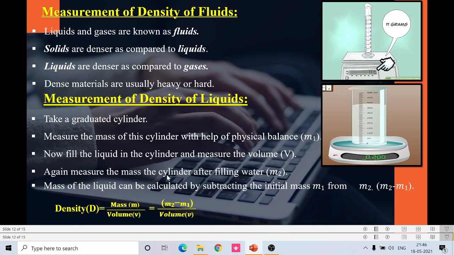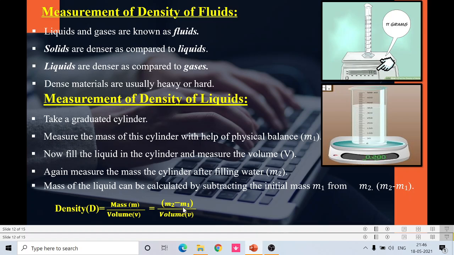So again measure the mass of the cylinder after filling the water, that is M2. So from that the mass of the liquid can be calculated by subtracting the initial mass M1 from M2, that is M2 minus M1. Okay, so straight away we can calculate density equal to mass per volume.